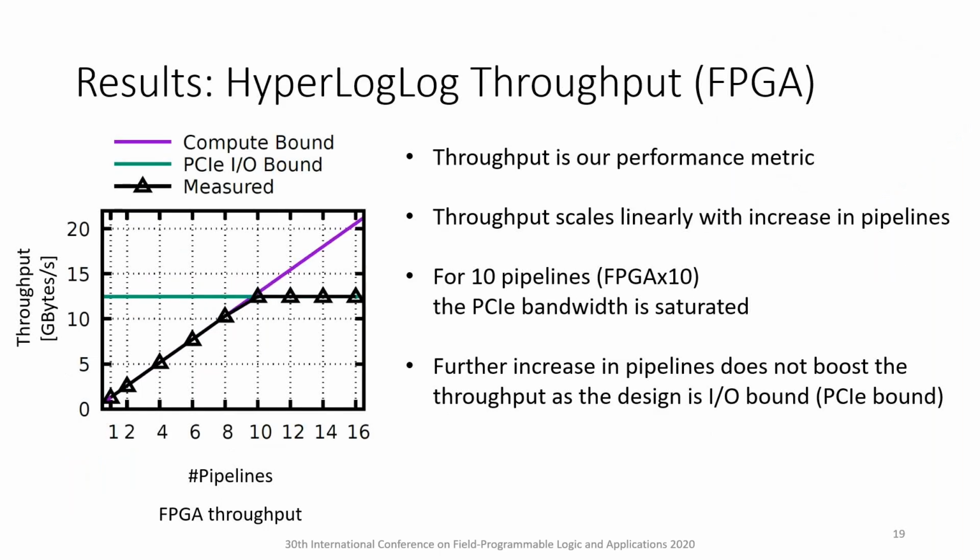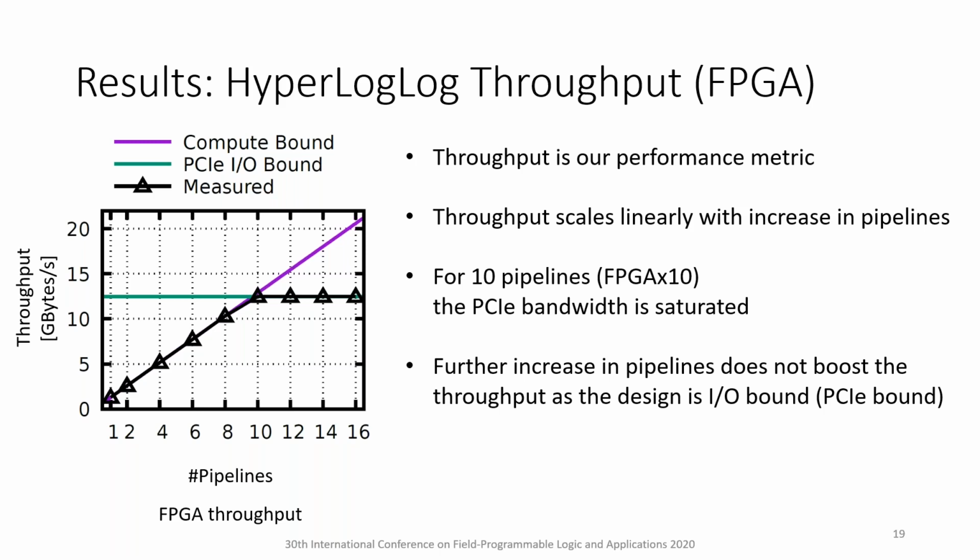Results. We discuss our results with throughput as our main performance metric. The figure depicts throughput versus number of pipelines. The y-axis represents throughput in gigabytes per second and the x-axis represents the number of pipelines. The throughput scales linearly with increase in number of pipelines. Each pipeline consumes 4 bytes of data per cycle, and therefore, for 10 pipelines, we reach a throughput of 12.8 GB per second, thereby saturating the PCIe bandwidth.